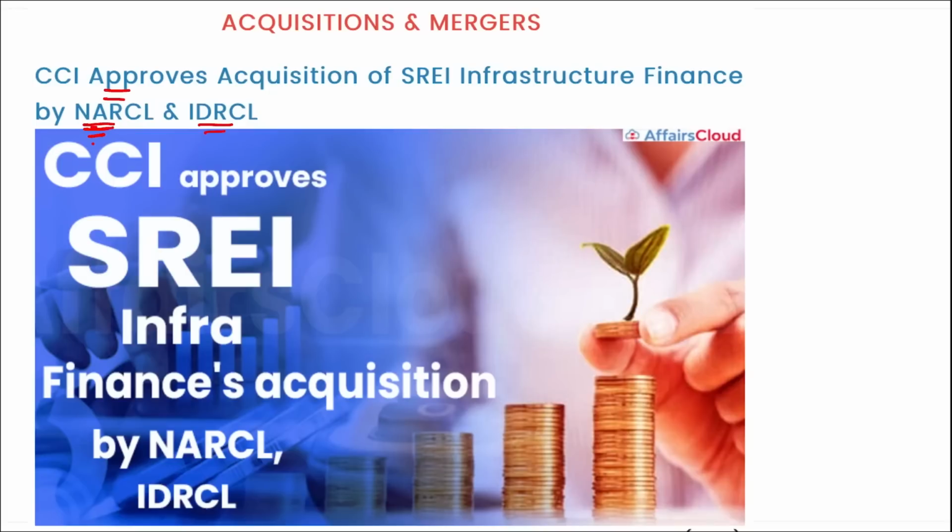NARCL is your National Asset Reconstruction Company Limited, and IDRCL is your India Debt Resolution Company Limited. All right, who are the acquirers? Acquirers are NARCL and IDRCL, and which is the target company that is being acquired? It is your CCI Infrastructure Finance Limited.